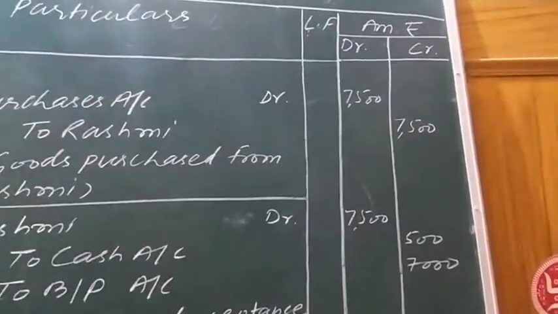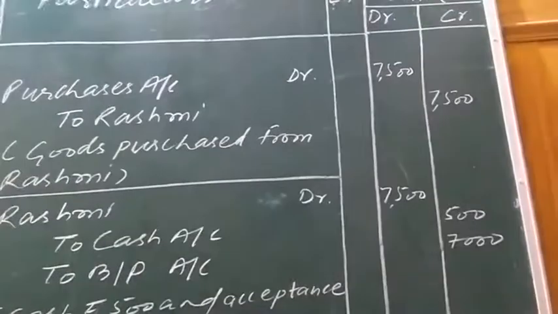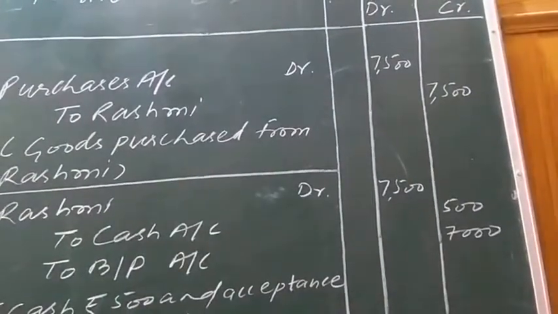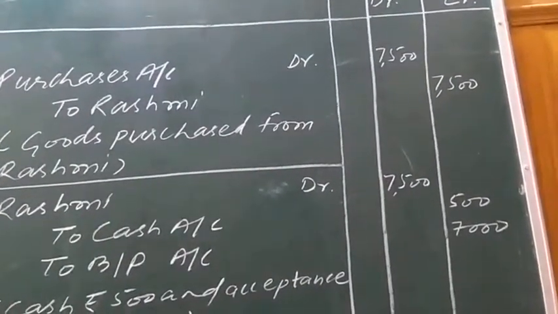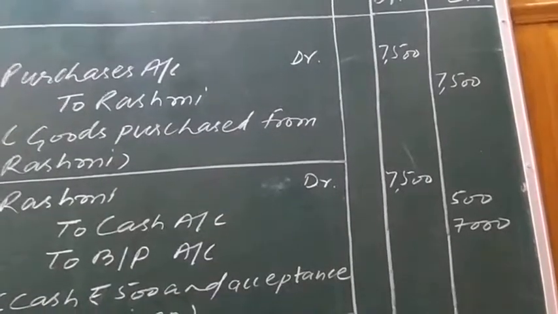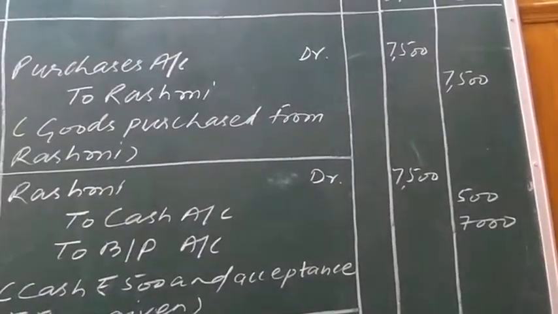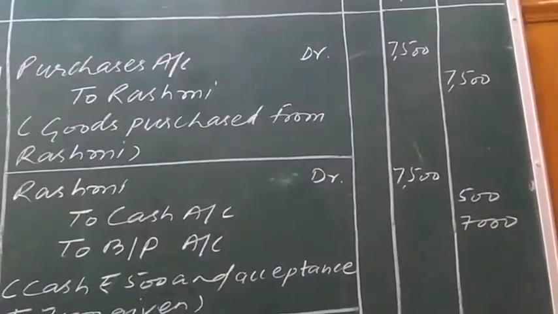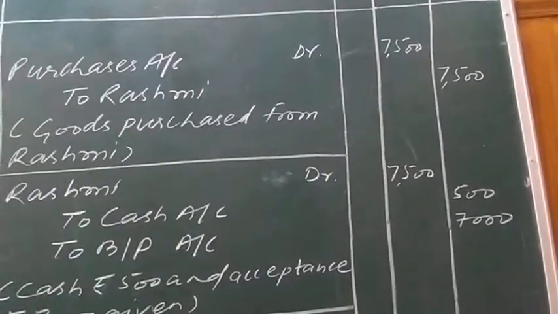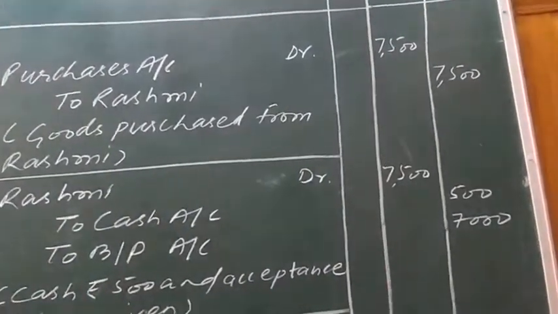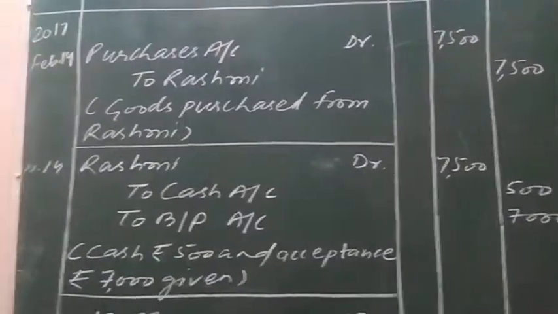Bills payable is another liability which, after the acceptance of the bill by Alka, will replace Rashmi.